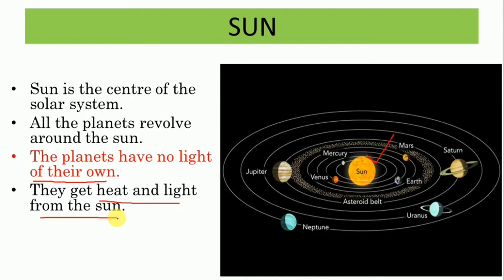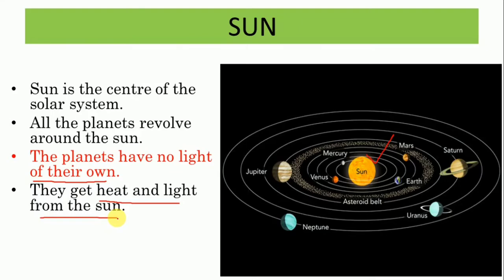Now children, let us quickly revise what we learned today. We learned about heavenly bodies, hai na? The sun, the moon and the countless stars. They are all heavenly bodies. Then children, we learnt about solar system. Solar system is basically the sun and its family. And who all are there in this family of sun? Sun itself, 8 planets and the satellite which revolve around the sun.